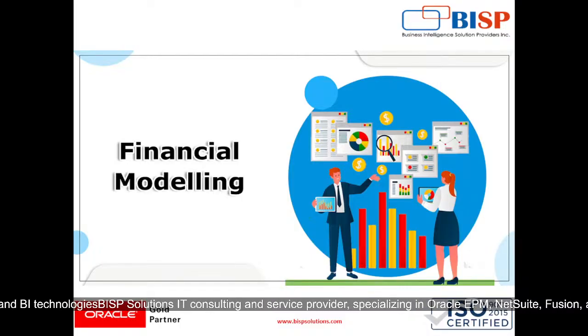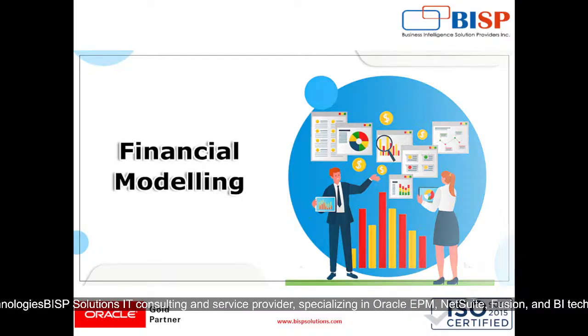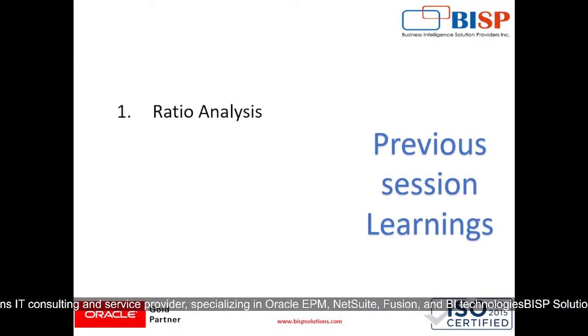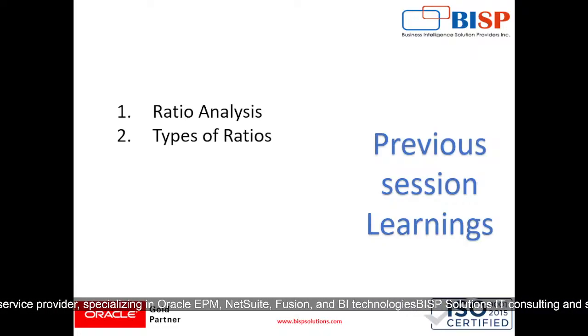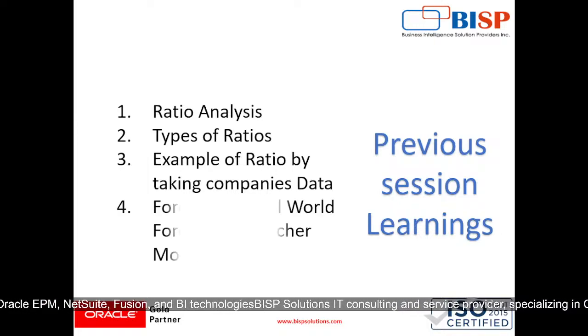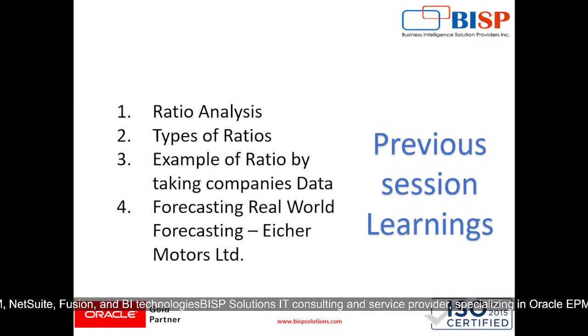So in our previous webinar, we discussed analyzing the ratios of our company, which is Eicher Motors, and also what TVM, the time value of money, is. We also discussed present value, future value, annuity, perpetuity, etc., and we have learned about it in depth in our previous sessions. Now we will be understanding forecasting and how we can make a forecast for the company we have taken for valuation. So directly we will be going to our Excel sheet.